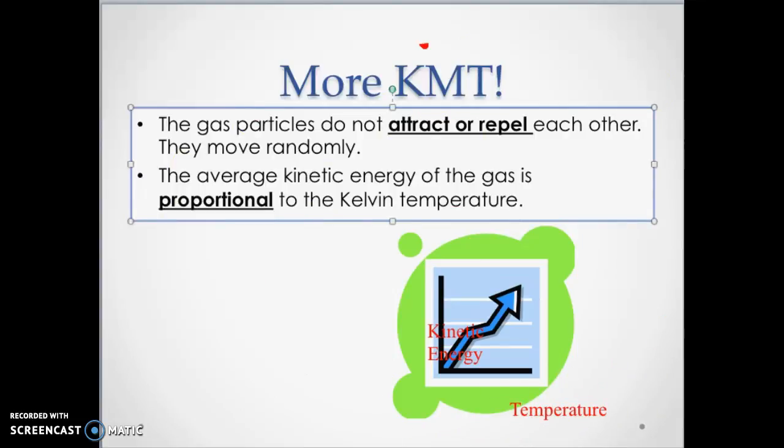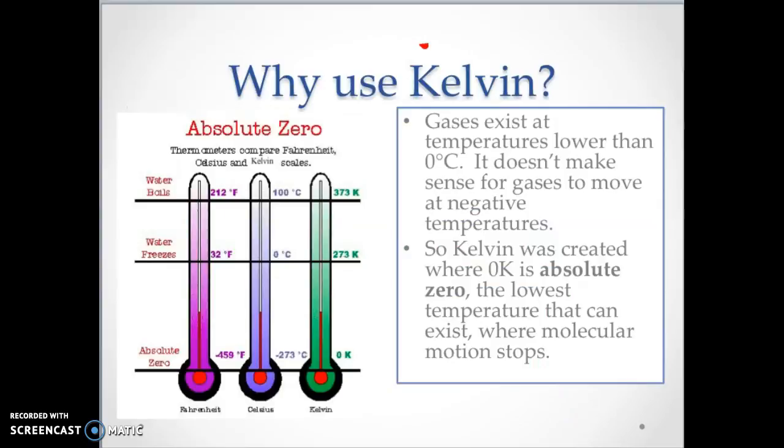And when something's directly proportional, you tend to see a straight line. It's probably not a good example of a straight line. Why do we use Kelvin? We use Kelvin because we wanted to create a temperature where 0 is the lowest temperature that could exist. So the lowest temperature that could exist in Celsius is negative 273. That's the lowest that could exist.